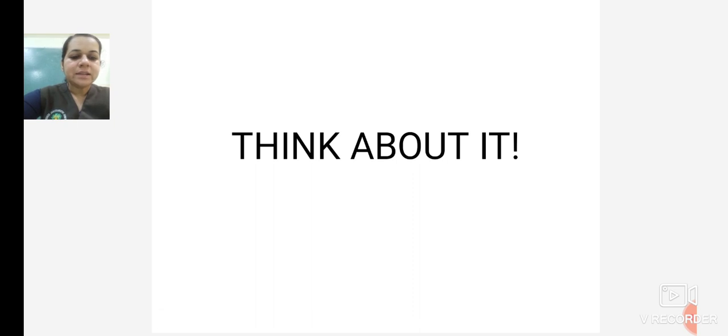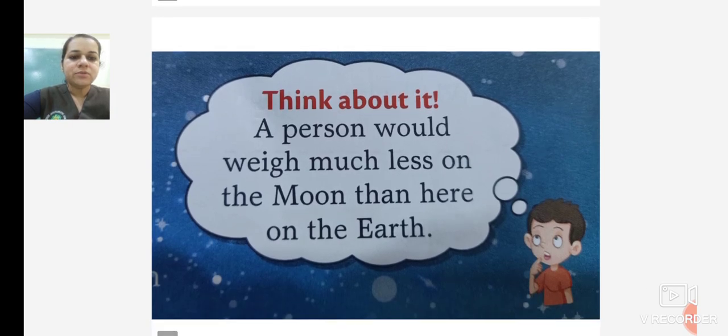Now we move ahead. Think about it. A person would weigh much less on the moon than here on the earth. Students, you have to find out the answer for this. When the astronauts went on the moon, their weight was much less than on the earth. Why is it that the weight of the astronauts was more on the earth and less when they went on the moon? You have to find the answer to this.